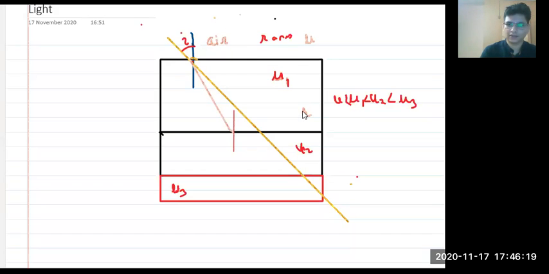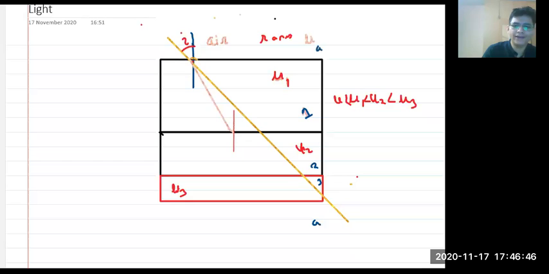I'll just write it like this. This is air, this is 1, this is 2, this is 3, and this is again air. This medium 1 is denser than medium 2 or rarer than medium 2? Rarer, right? Means medium 2 is denser, medium 1 is rarer. Very good. So again, will it bend away from the normal or toward the normal?